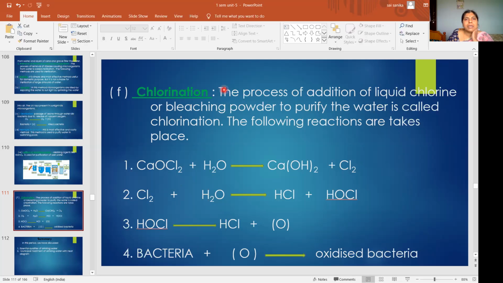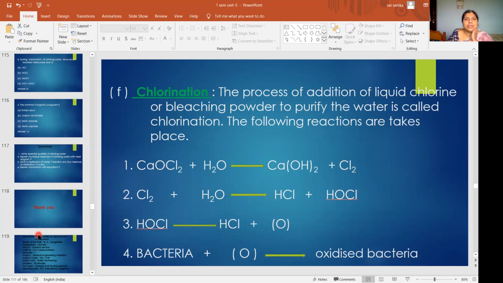So by adding liquid chlorine or bleaching powder, we can purify the water. That is called chlorination. So these are the chemical reactions that take place when we add liquid chlorine or bleaching powder to the water. So this is HOCl. Because of this only, bacteria is killed off. When it dissociates, it will produce nascent oxygen. This nascent oxygen will kill the bacteria.